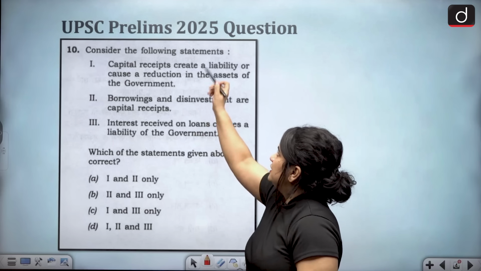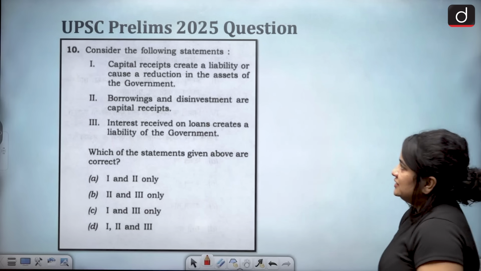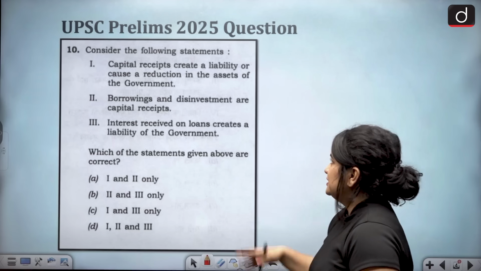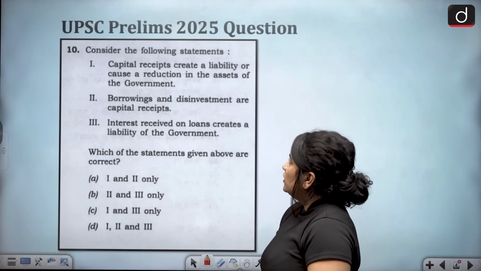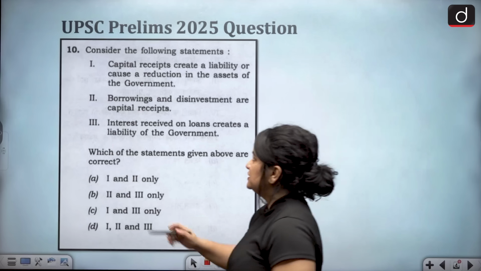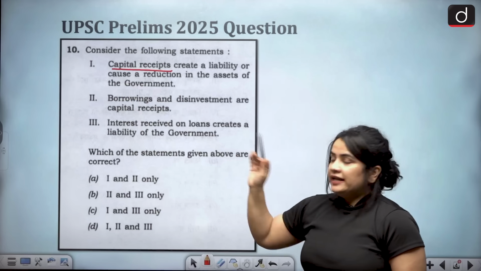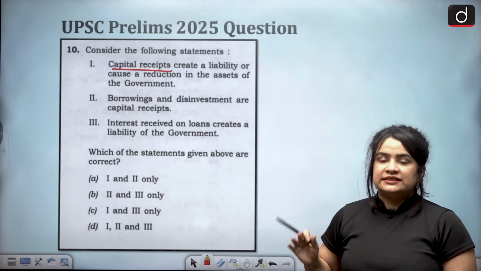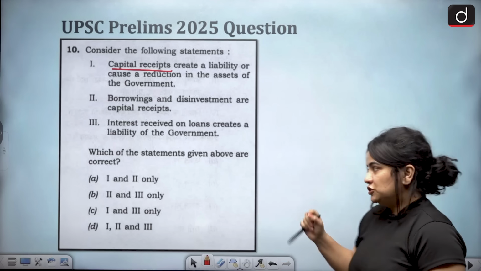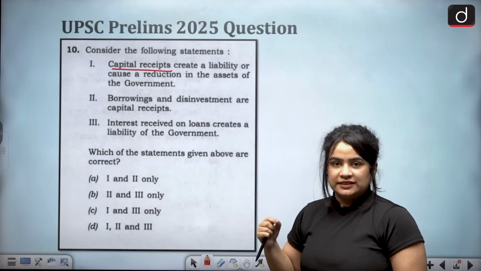So beginning with the 2025 questions, very recent. Question says, consider the following statement. 1. Capital receipts create a liability or cause a reduction in the assets of the government. Now see students, here you're going to come across various concepts like capital receipts, borrowings, liabilities, all of which we are going to cover in the duration of the video. But let's first understand what exactly capital receipts are.